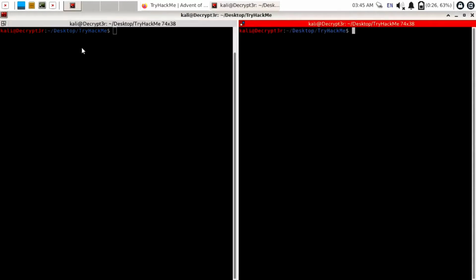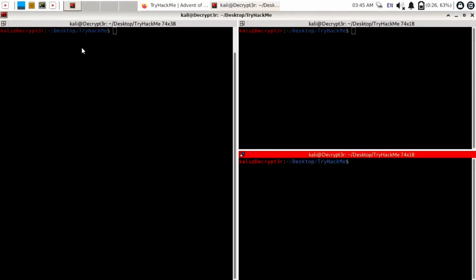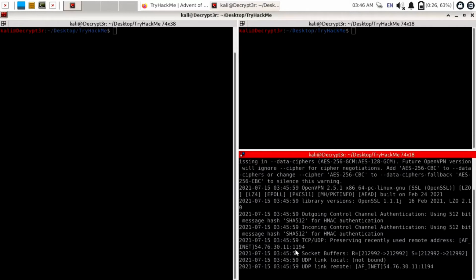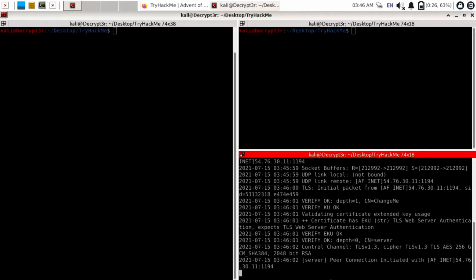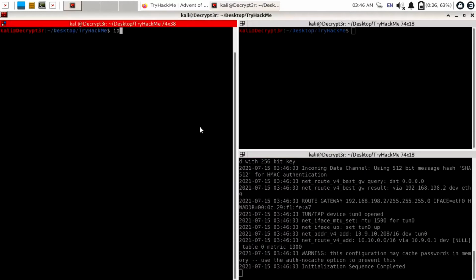To connect to this, I will split this window with Control Shift E, then Control Shift O. Again use the command sudo openvpn and the file name. Our file name is decryptor.ovpn. Just specify that and hit the enter button. Thereafter enter the default credential of the Kali user, so it is kali, and hit enter. We have successfully connected to OpenVPN.